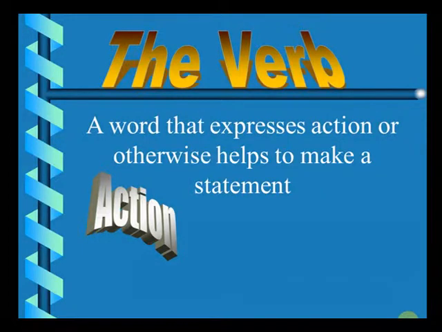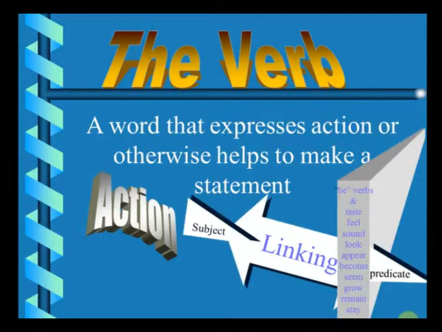The girl is smart. In this sentence, there is no action taking place. But there is something which is helping the sentence to make it complete. The girl is smart. So, is here is an auxiliary verb. It is also known as a helping verb. You can also say a verb is a word that links subject to the predicate. Now, what is a predicate? Predicate is the rest of the part of the sentence except subject and verb. So, you have a verb that links subject to the predicate.